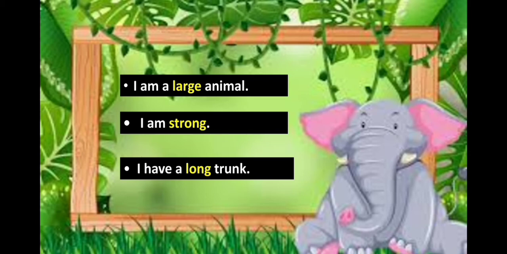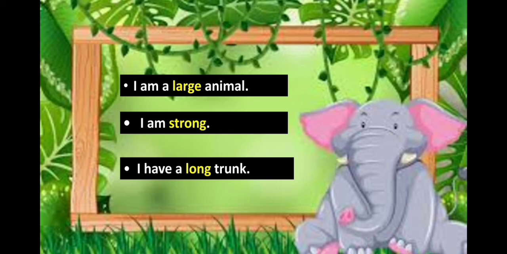So, in this sentence, trunk is a noun. And describing once again the quality of the trunk is the word long. So, long is an adjective. So, we have three different adjectives here: large, strong, long. So these all adjectives are describing either the elephant or his trunk or some other noun or pronoun.